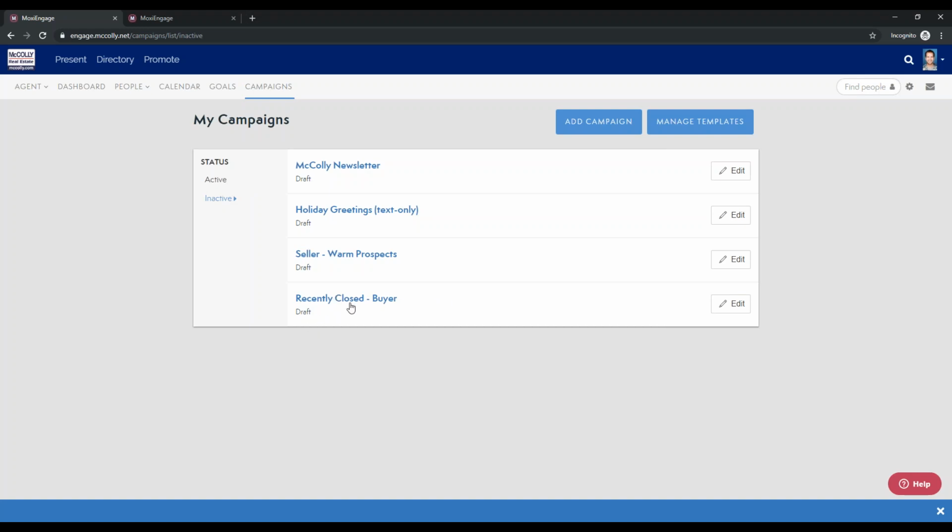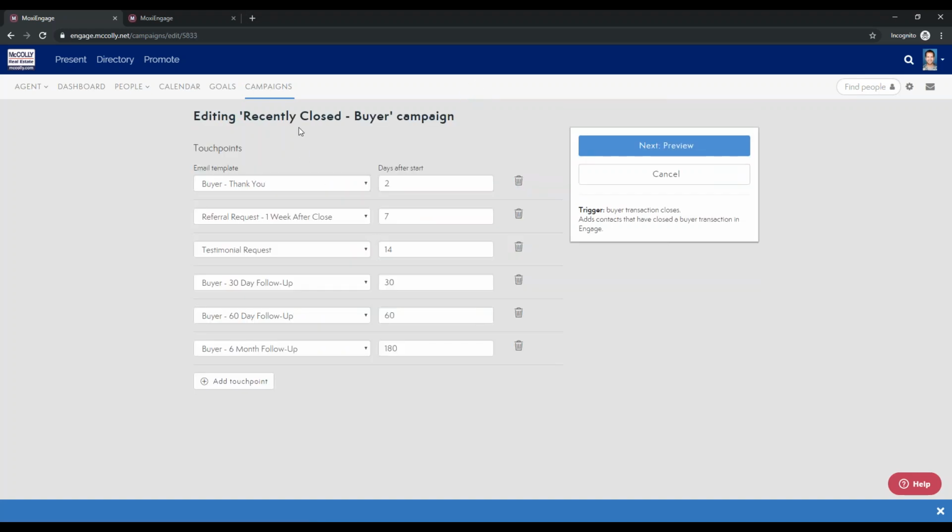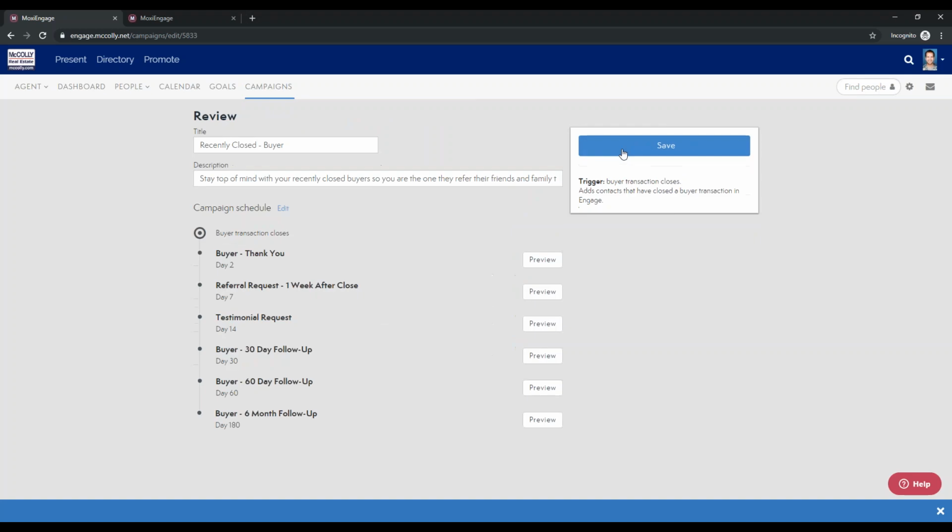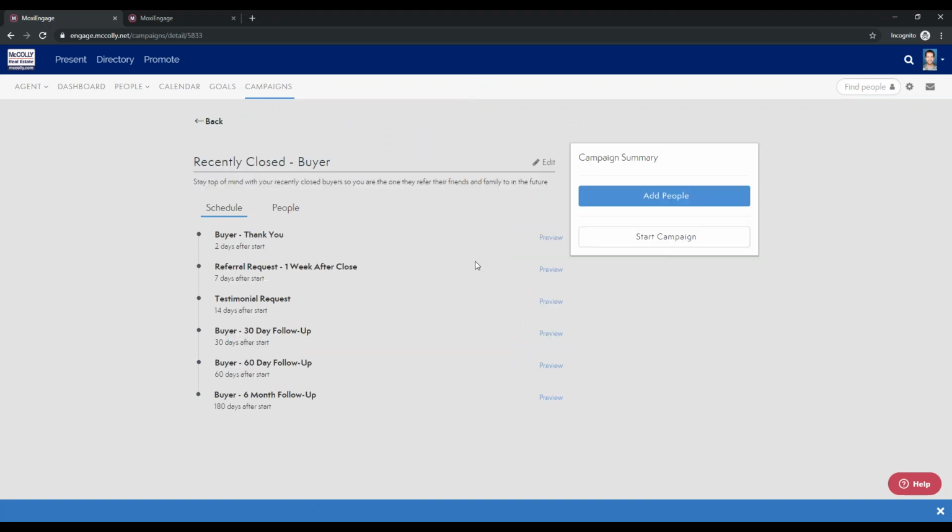So you can see here we have this recently closed buyer campaign, and we have the ability to go in and edit it. You can edit the exact setup, so you can edit which touch points you want to go out. You can change some things there. You can also preview, so you can change the title, the description, as well as preview all of the messages, and then save. It's extremely easy.